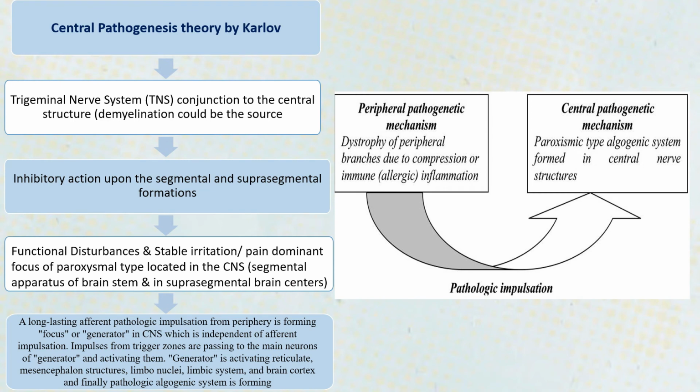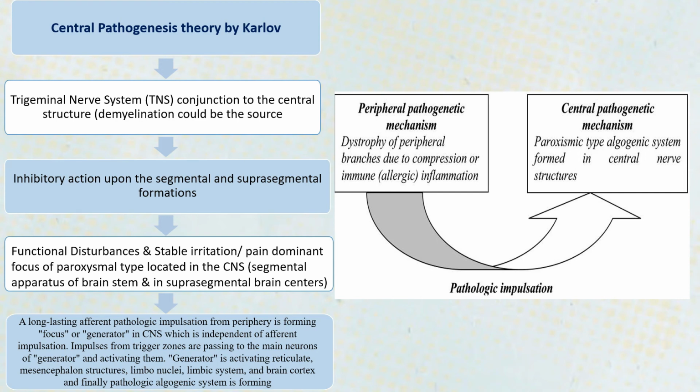So coming to the central pathogenesis theory by Kryzhanovsky. Basically in this, whenever there is dystrophy of peripheral branches due to compression or any kind of allergic inflammation, it starts sending signals to the central nervous system and starts producing functional disturbances, and a focus in the central nervous system, which is independent of any kind of afferent impulsation, that is, independent of peripheral discharges. It's not like only if I am activating peripherally, then the central nervous system is going to act. Although these peripheral signals are activating the central nervous system,